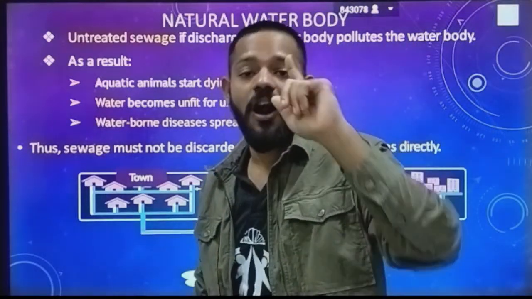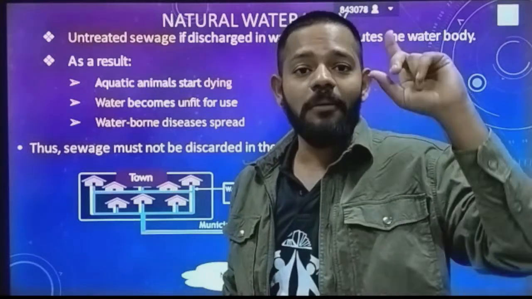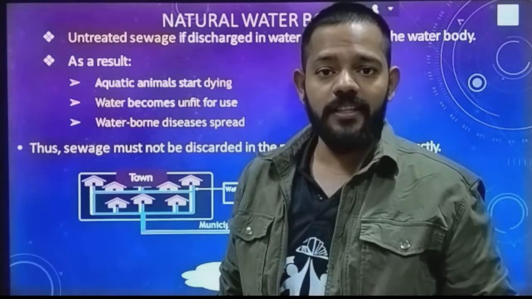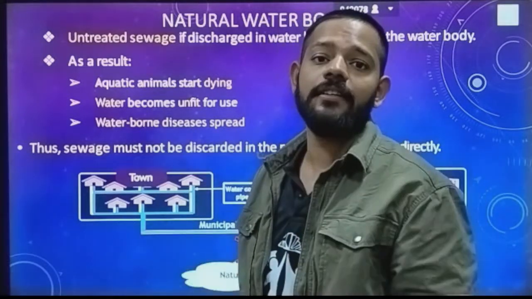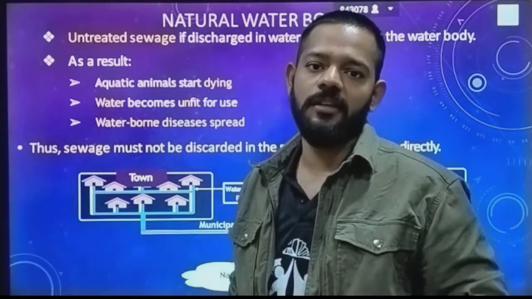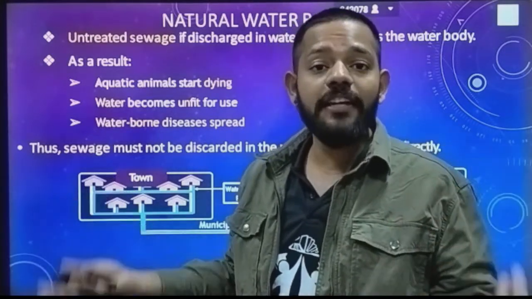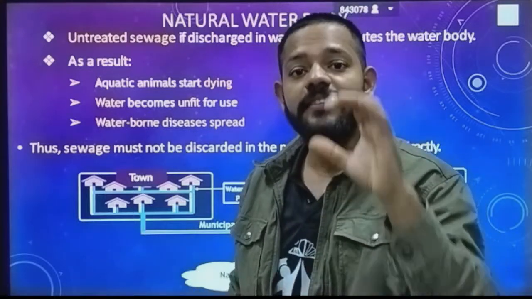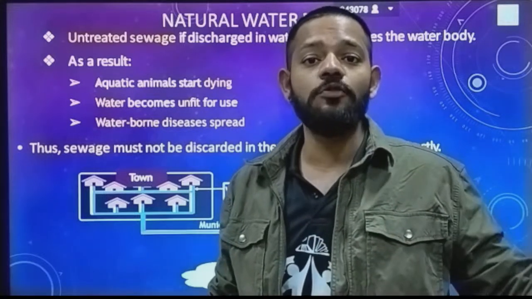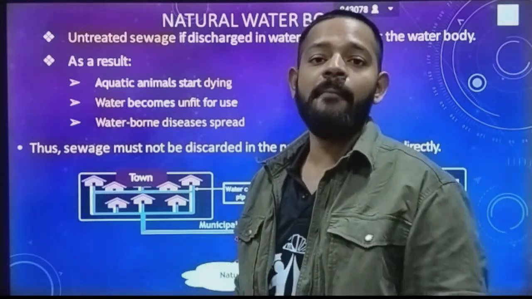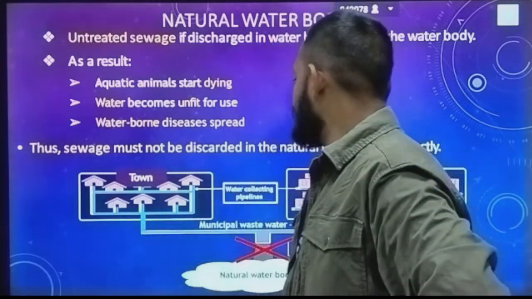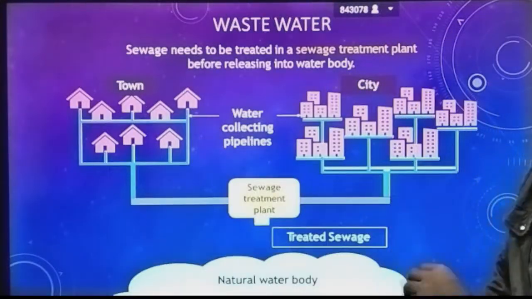The water which is coming out from your houses, coming out from your industries, does not get sent directly inside the river bodies. Okay, inside the water bodies, inside the rivers, lakes, ponds, it will definitely destroy that healthy ecosystem. So how can we avoid this? We send that sewage water to a sewage treatment plant, where we remove this human excreta, organic waste, microbes. Okay, and then send that water to water bodies. Okay, so that thing we are going to study in this chapter.